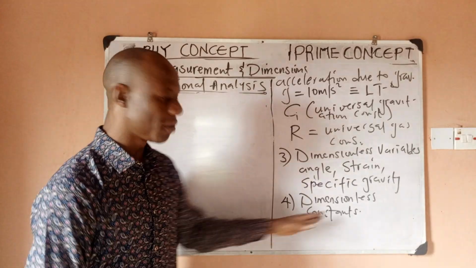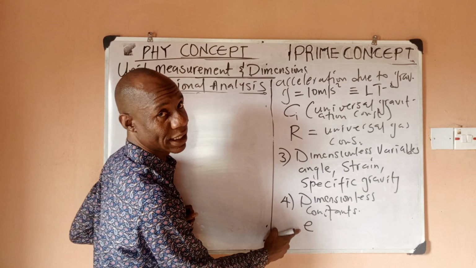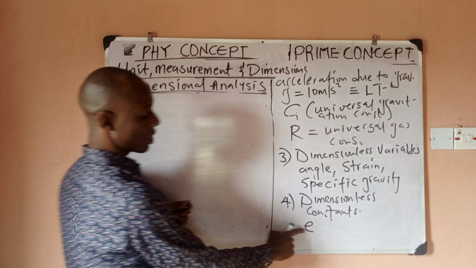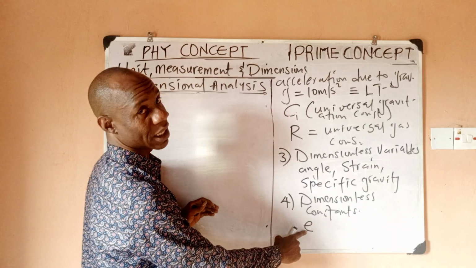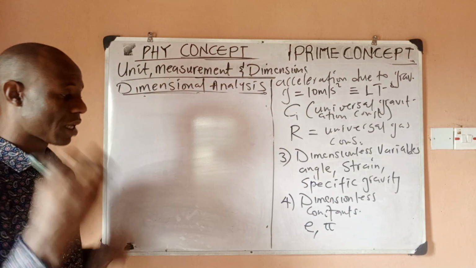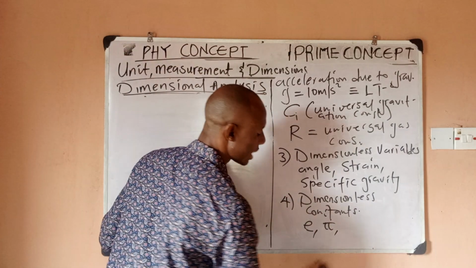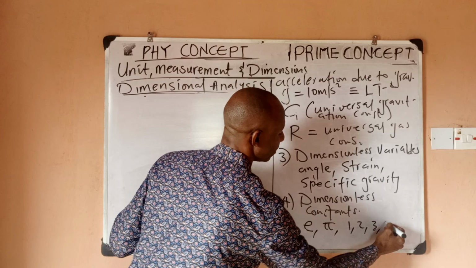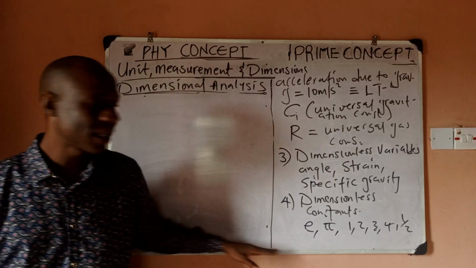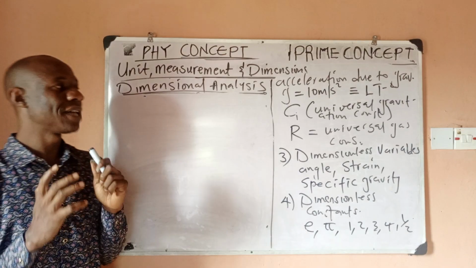Examples of dimensionless constants would include Euler's number e, which I think is 2.7 something. That is Euler's number, it is in your calculator. So it's a constant, just similar to pi. Pi is also a constant, 3.142 and so on. It does not have dimensions, it's a constant. They are numbers. Then other numbers such as 1, 2, 3, 4, half, 1 over 3, and so on. All these are known as dimensionless constants. So I believe that this is very clear to you.